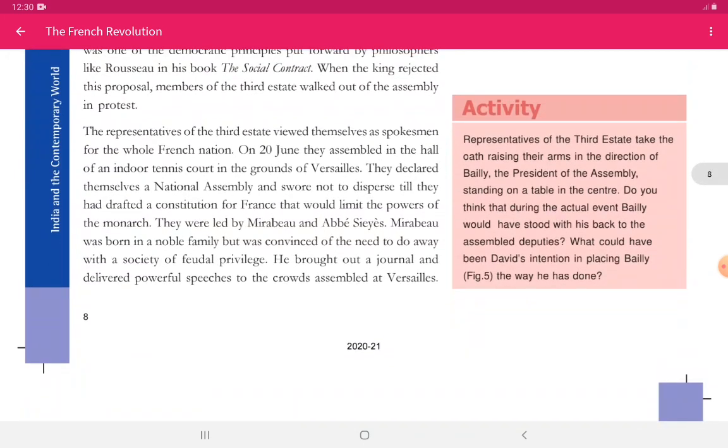Now let's see the next paragraph. Here every paragraph forms a particular question. Now in this paragraph we are going to see what was the Tennis Court Oath and what was the contribution of Mirabeau and Abbe Sieyes in the French Revolution.